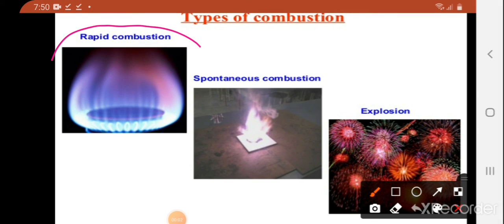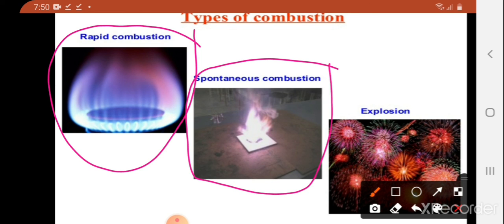These are the examples for rapid combustion, that is, burning of an LPG gas stove, and this one is an example for spontaneous combustion. We have taken the example of the burning of phosphorus, and this one is explosion, that is, burning of firecrackers with the help of pressure or heat. For spontaneous combustion, there is no need of external heat. That is the difference between these types of combustions.